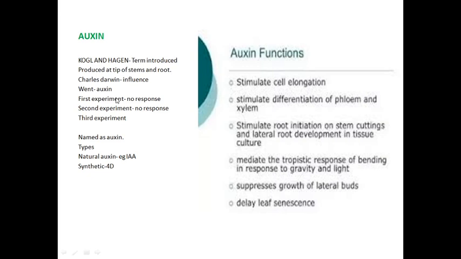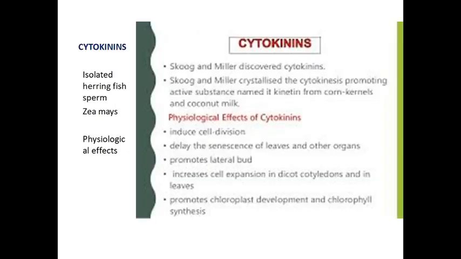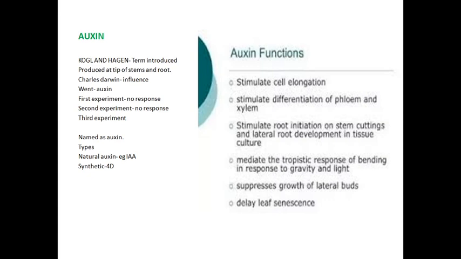So he took one plant, the Avena sativa. He cut the tip of the plant and removed it. The picture is there in the book, you have their picture. First they cut the tip and leave the plant. After a few days there is no improvement in the plant.